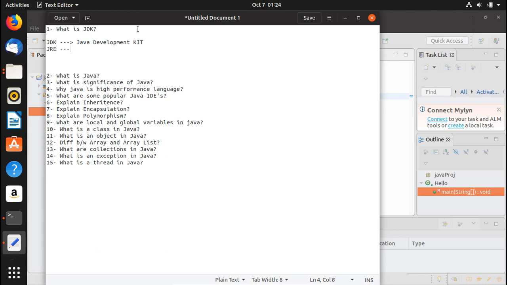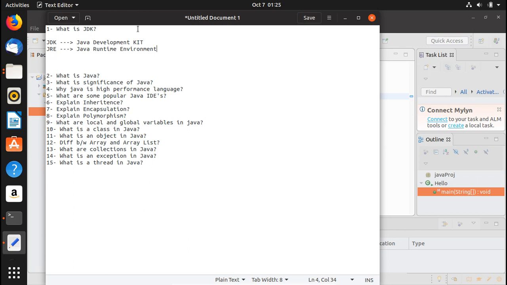Let me write here, Java Runtime Environment. So it includes the Java Runtime Environment, which is an interpreter and loader of Java. A compiler is also contained, which is javac. In your command line, you can check if Java is installed or not by simply typing javac and hitting enter. If it gives you details, it means that JDK is installed on your computer. If it doesn't give you anything, it means that JDK is not installed.